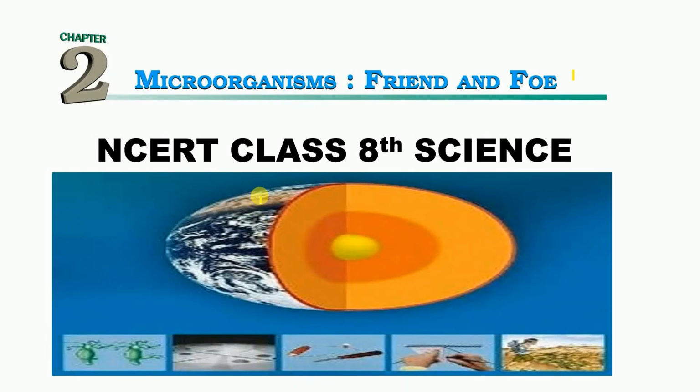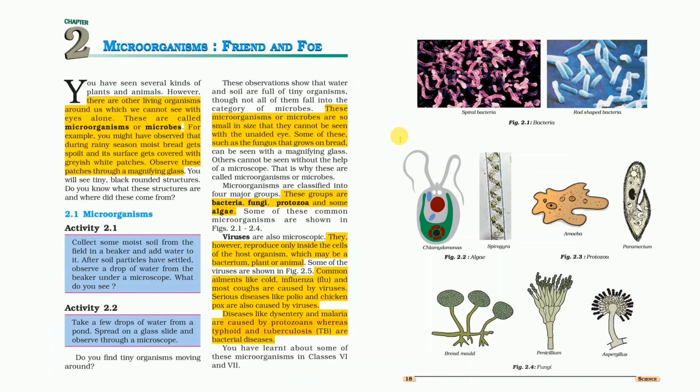Hello everyone. We are going to discuss class 8 science NCERT chapter 2, microorganisms: friends and foe. So first of all, what are microorganisms? These microorganisms are very tiny, minute particles which cannot be seen by the naked eye. So we require a magnifying glass or a microscope to see them.